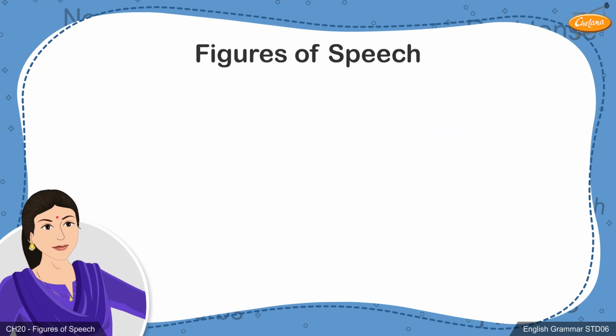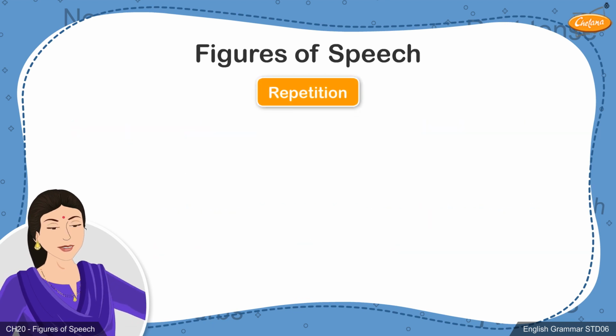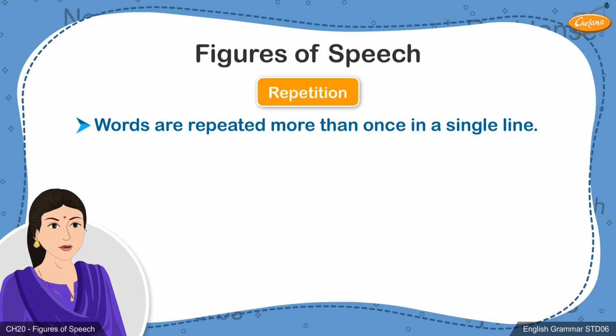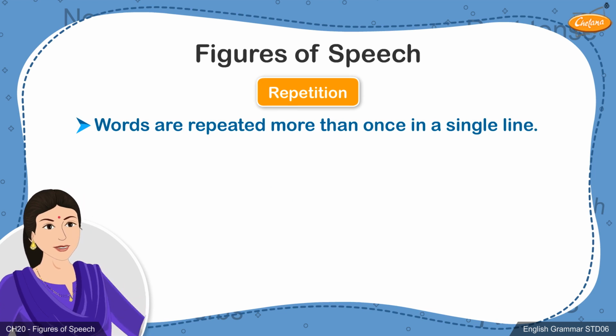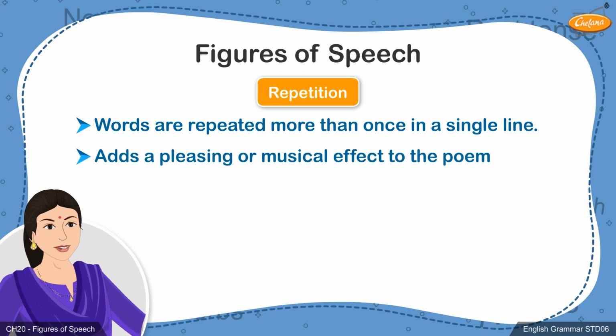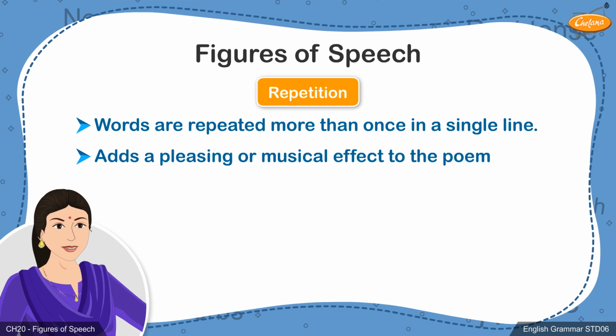Let's move to the next figure of speech, that is repetition. This is a very common figure of speech. The word repetition itself tells us that words will be repeated more than once in lines. The figure of speech is therefore defined as repetition of a word or words in a line for pleasing or musical effect.